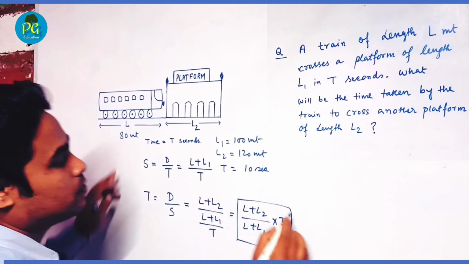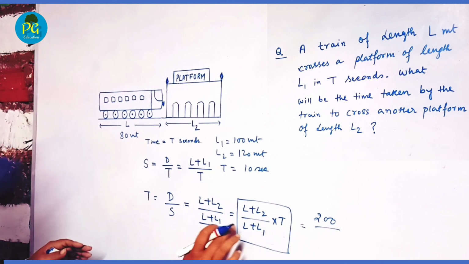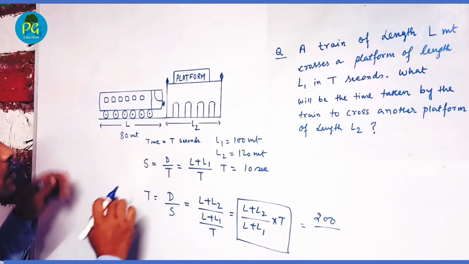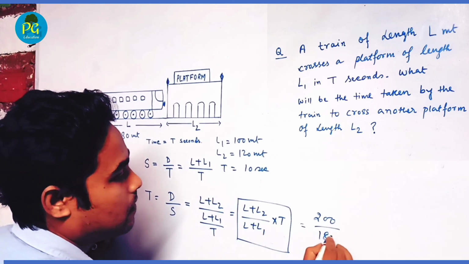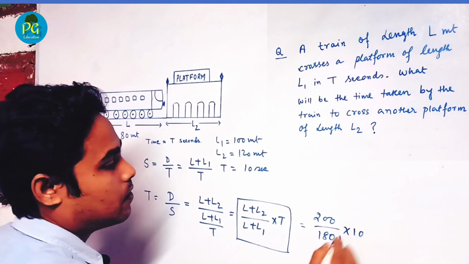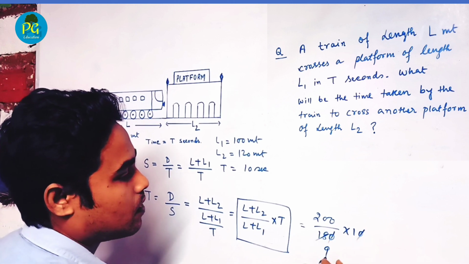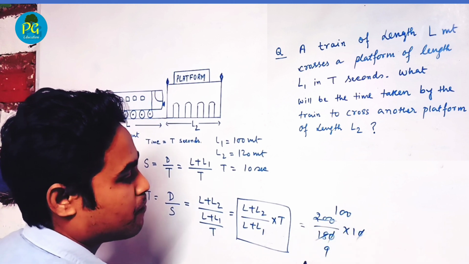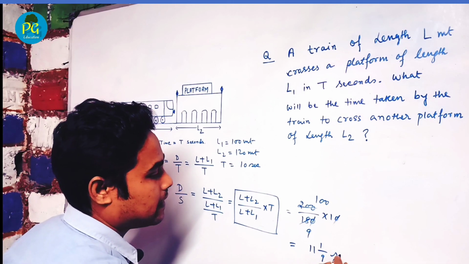So 80 plus 120, it is 200 divided by L plus L1, 80 plus 100, 180 into 10. Okay. So this is equal to 11 whole 1 by 9 seconds.